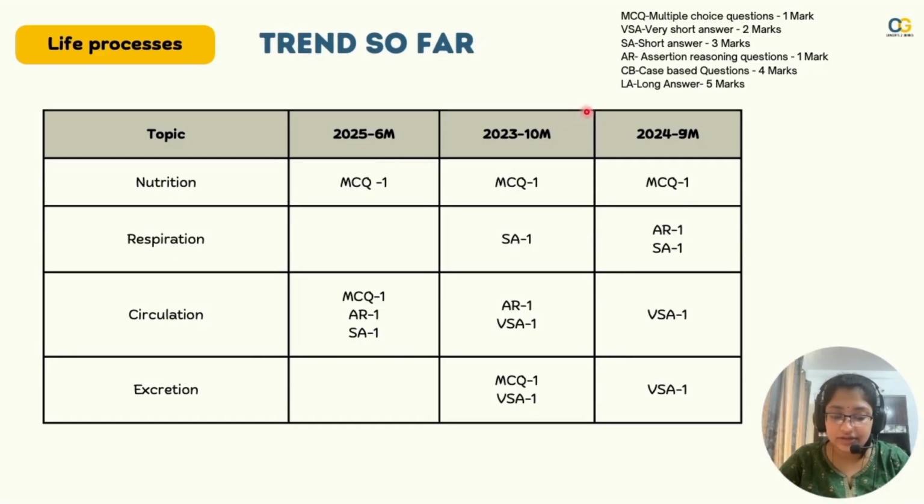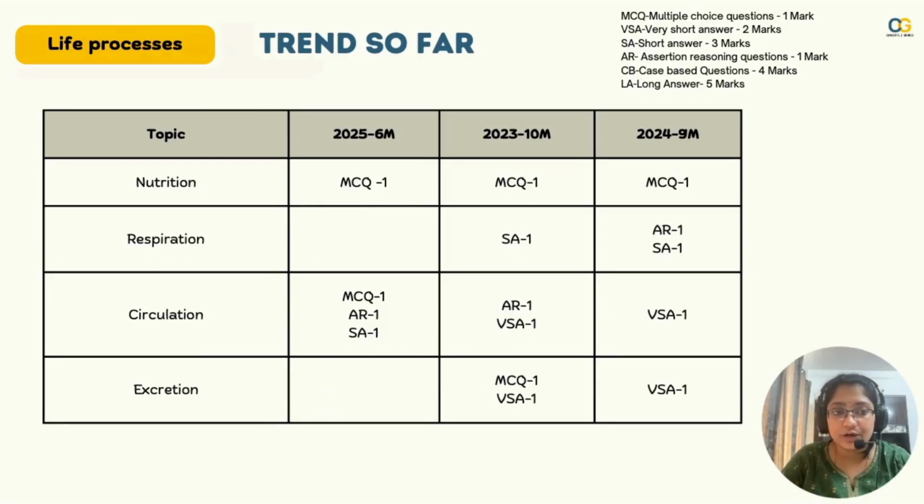And because every 2 years they repeat the same weightage, we assume that it would continue. But if you see, in the last 5 years, there was not a long answer question anywhere for 5 marks. And to be precise, there was not a case-based question either. So we can probably predict that.